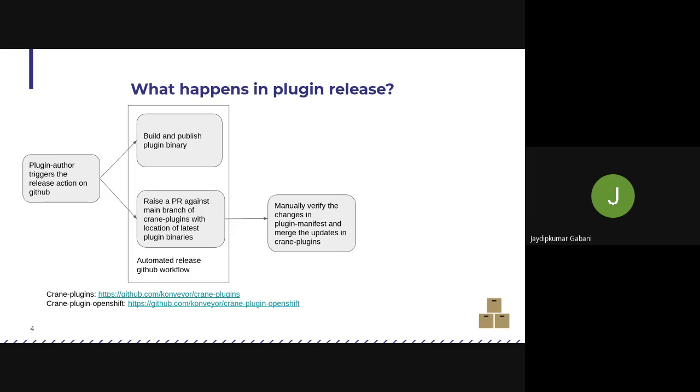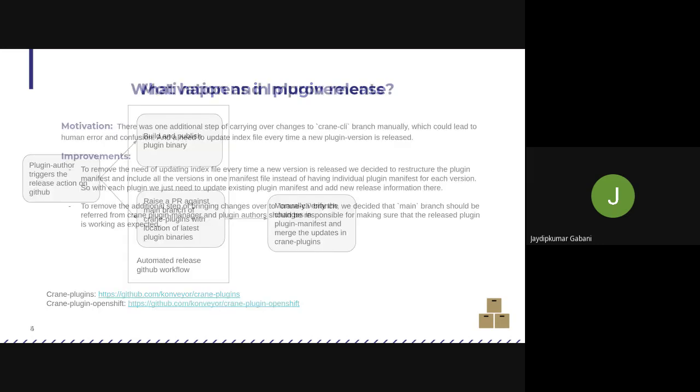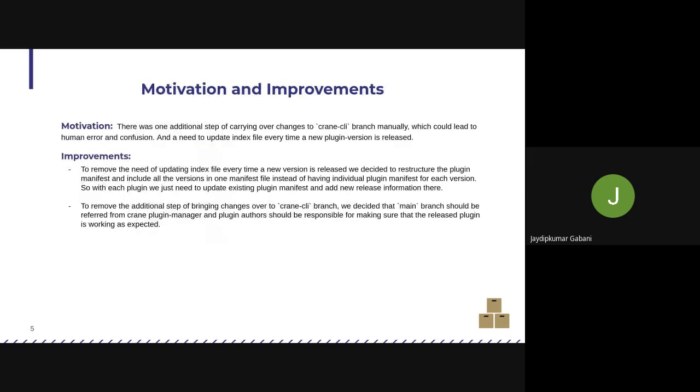This is a high level change that reduced the steps. But now we'll see some of the lower level improvements that we made. The motivation was, first, that we had an additional branch as our intended destination, which is the Crane CLI branch, where manual steps were involved in getting the changes there.